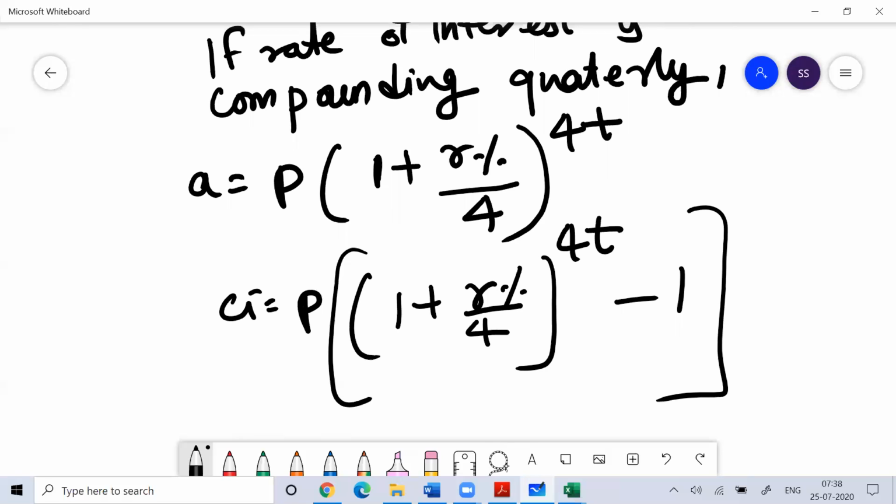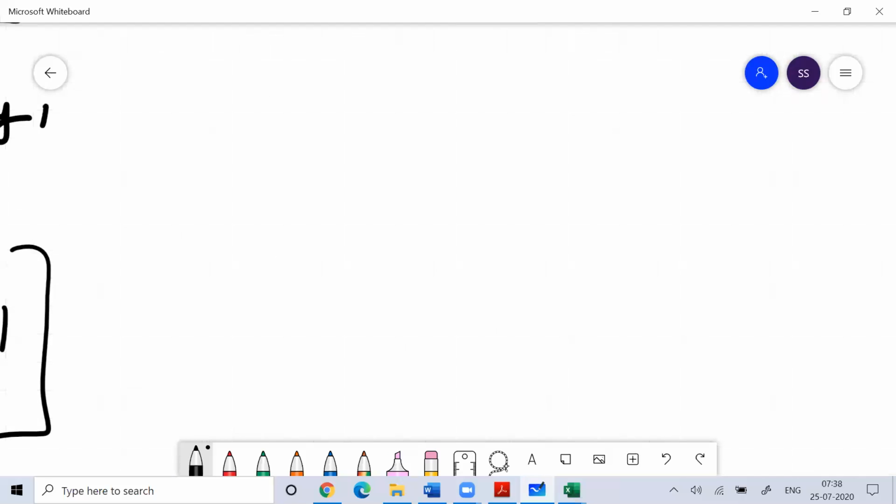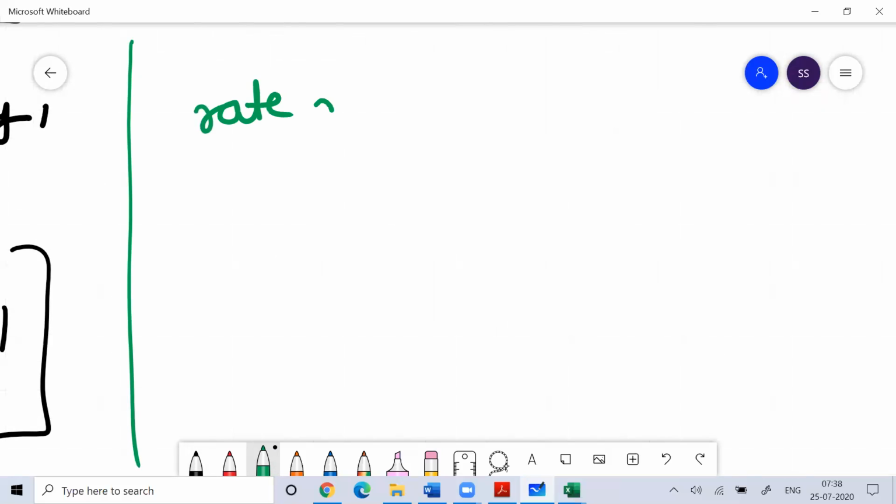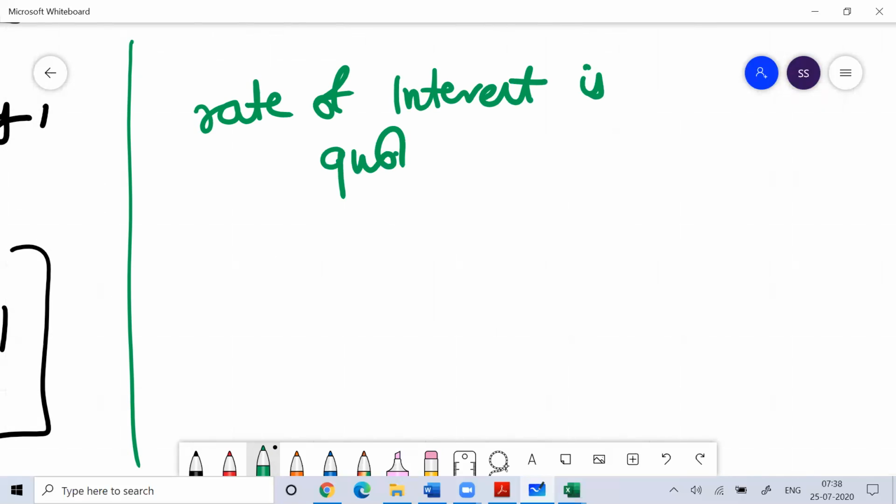The idea you need to realize here is that whenever you talk about rate of interest, the rate of interest is quoted always per annum. You need to understand this principle very well. It doesn't matter that everyone gives you interest annually or at the end of the year. Different financial institutions give you interest